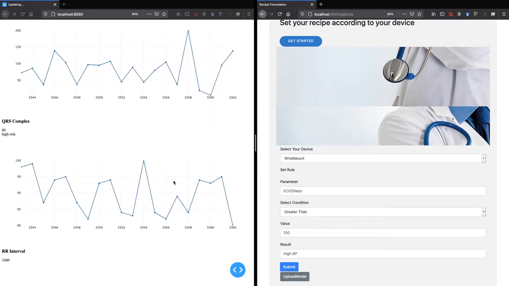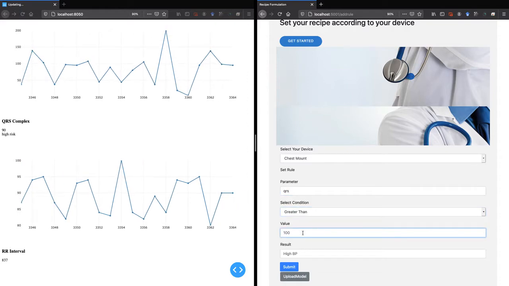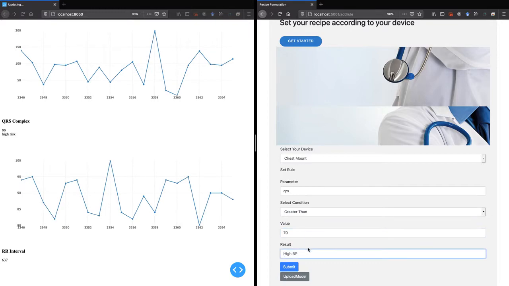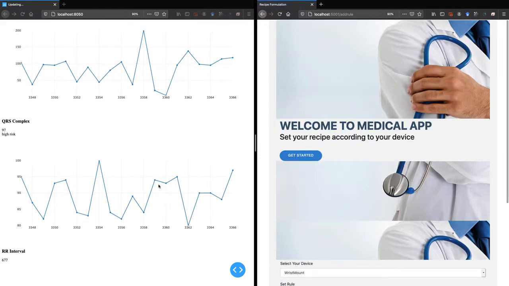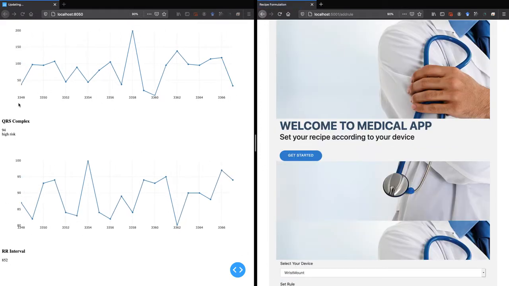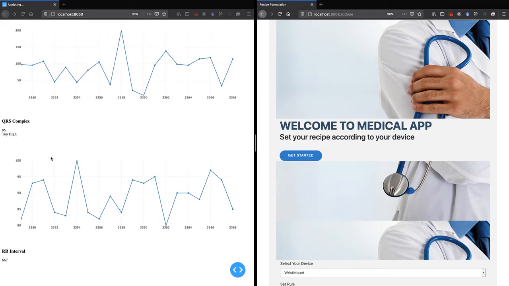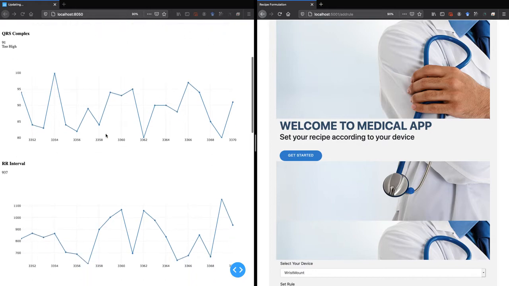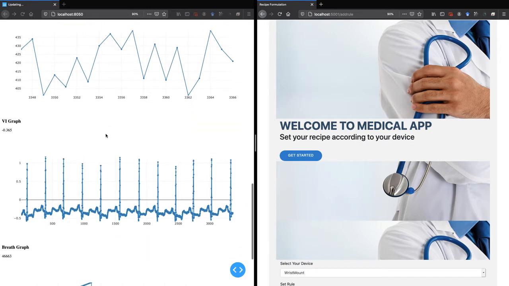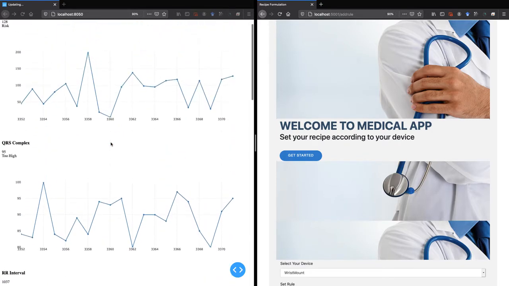Same thing we can do for the second parameter, QRS. Say for example, we choose the parameter as QRS, and if the value is more than 70, we call it too high. Okay, and once we submit, again, if you look at the window here on the left hand side, you will see that it gets updated and it will show too high from now onwards. So this is how we are updating rules live and implementing them on our data set. And you can see the different parameters here, including the heart rate and everything being shown in these visualizations, which are coming from the live data directly.